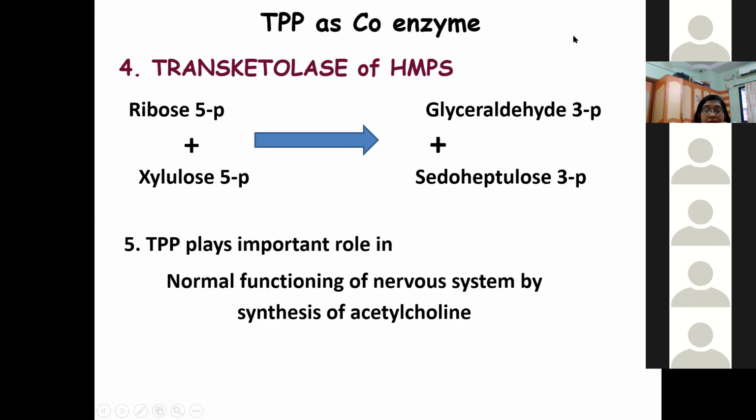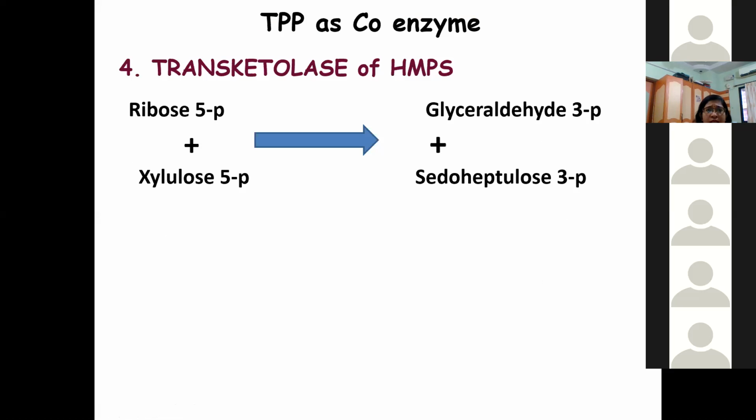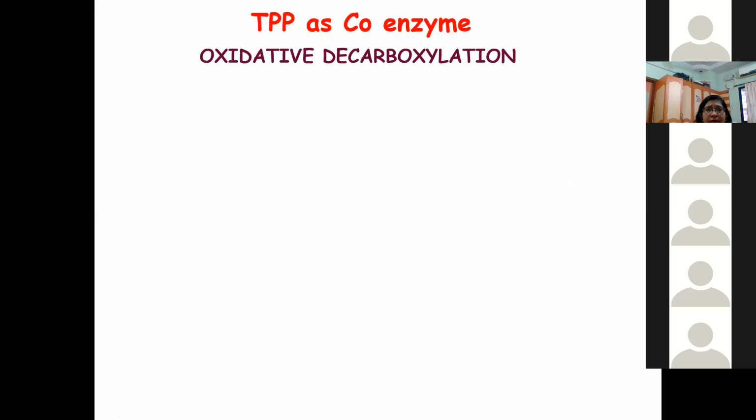It plays an important role in the normal functioning of the nervous system by synthesis of acetylcholine. So all these are the coenzyme functions of thiamine.